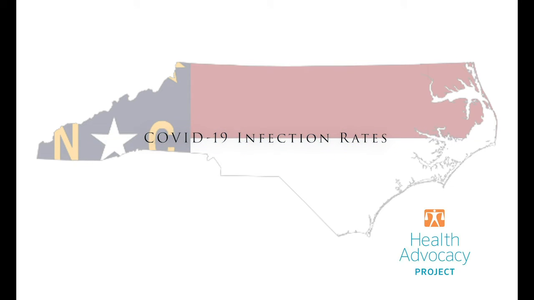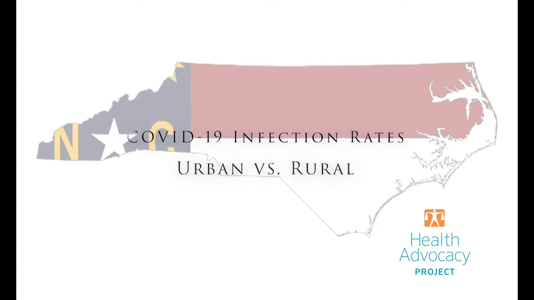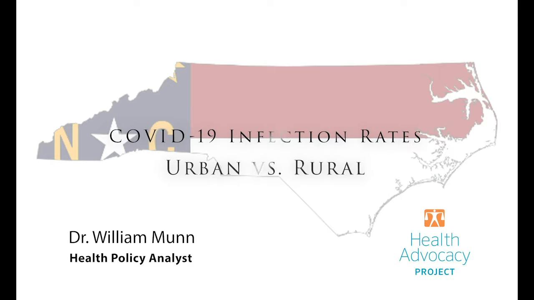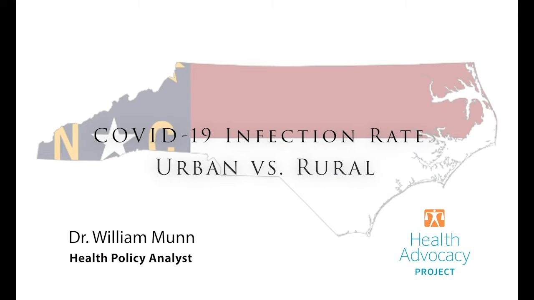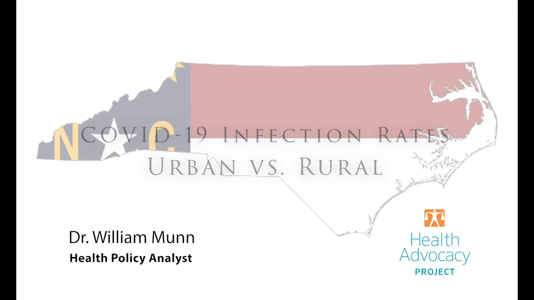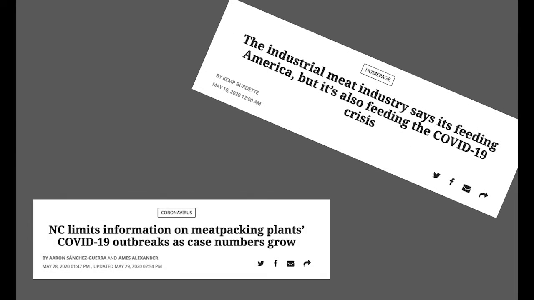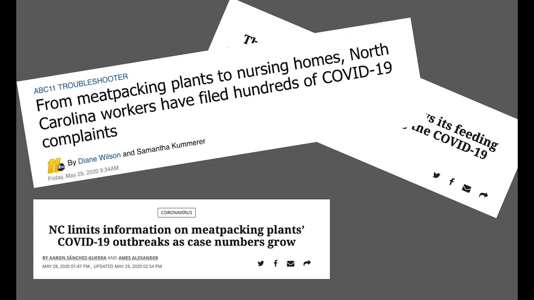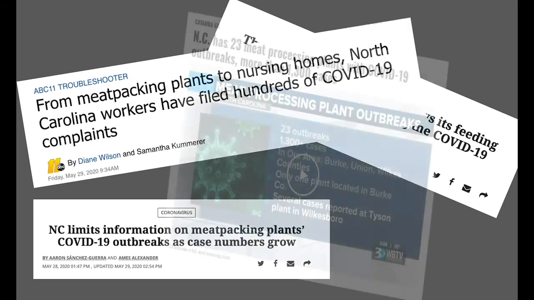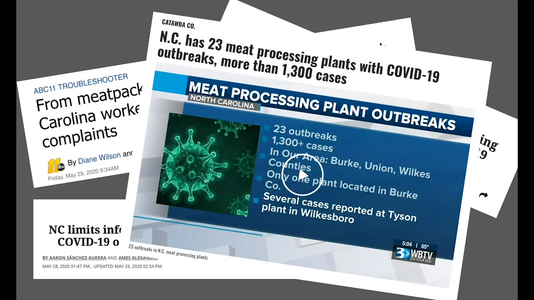I would like to share with you a couple of bar graphs that represent infection rate by population density and really comparison between urban counties and some rural counties. In the wake of the recent meatpacking outbreak, COVID-19 outbreaks that we're noticing happen, that have been confirmed by the North Carolina Department of Health and Human Services.